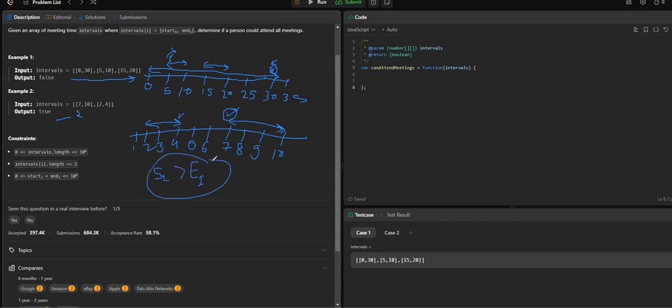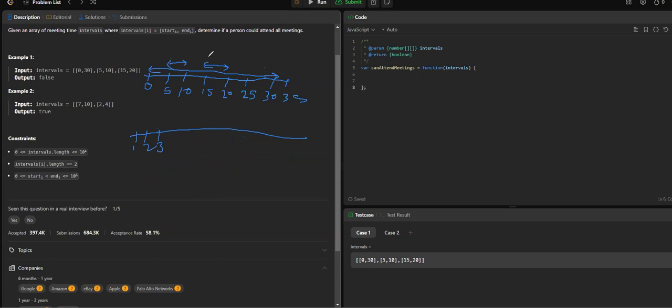If this is the case, then we can attend the first and second meeting. And we have to do this with all the available pairs. If it does follow the same condition, then we will be returning true. Otherwise, we are just going to return false. So every time we have to check whether the start of the second meeting is greater than the end of the previous meeting, whatever the previous meeting we have. And then we are just good to go.